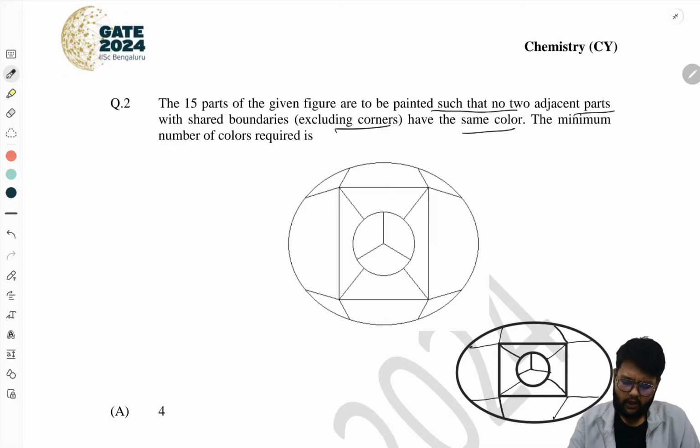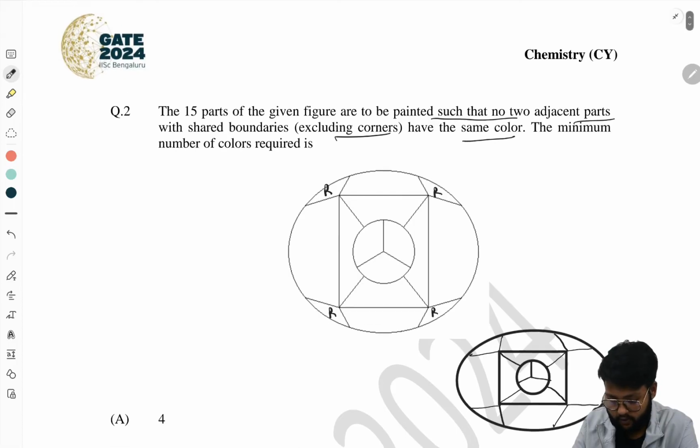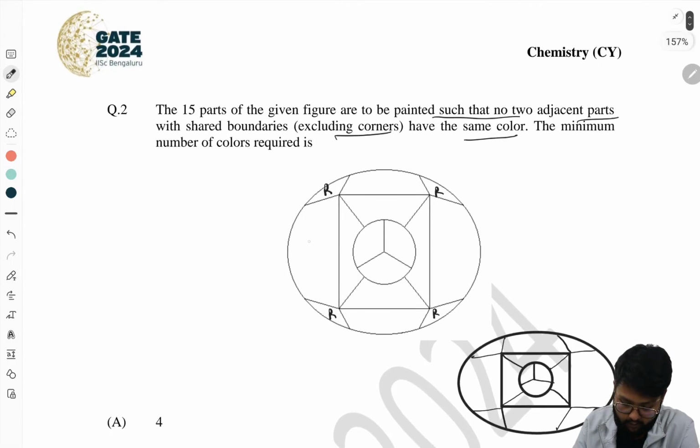So let's start. If you do the coloring from the outside of the circle, it can be done. So now we can start with number 1 color. Okay, you can say it's red, R, it's red and red. And now if these parts are sharing boundaries, they cannot be the same color, so it can be blue, this can be blue, this can be blue, and this can be blue.